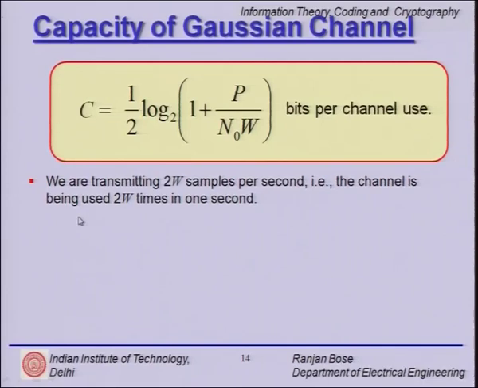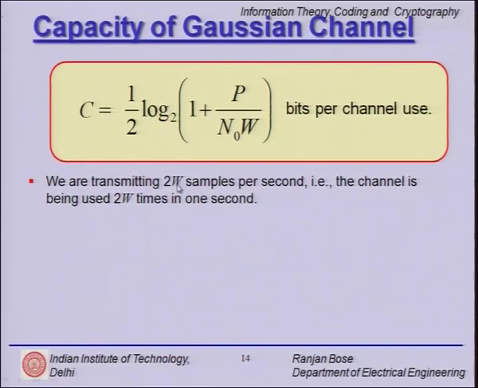So, what are we doing? We have so far derived that in terms of bits per channel use, capacity is half log to the base 2 of 1 plus P over N naught W, and since the log is to the base 2, the answer is in bits.